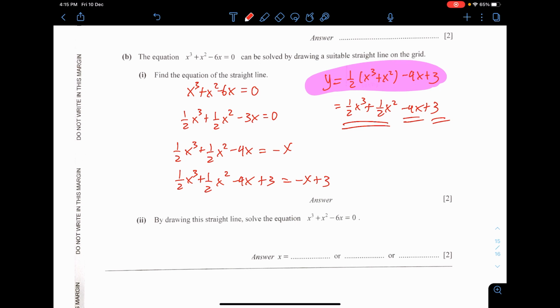Okay, then it is revealed that the line that the question asks you to draw is actually the line of y equals negative x plus 3. You don't really need to draw this line. The question asks you just to find the equation. Okay, actually never mind, part 2 is actually asking it: draw this straight line and then solve the equation.